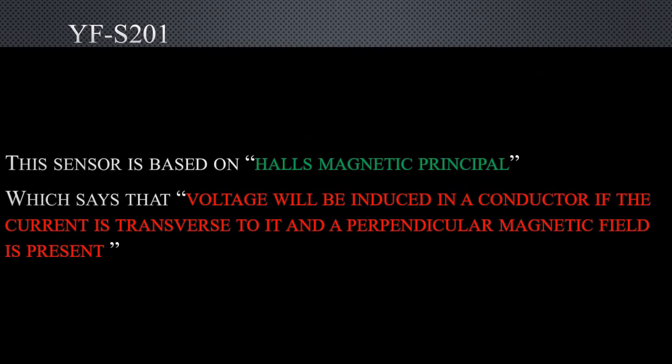The sensor which is most suitable for use in the IoT environment is the YF-S201. This is basically called the Hall's magnetic principle sensor, because it is inspired from the Hall's magnetic principle, where this sensor is based on magnetic action. It is cheaper because it has lower complexity and it can be easily constructed, and it is way more efficient for the internet of things, because it easily gets connected with the Arduino.